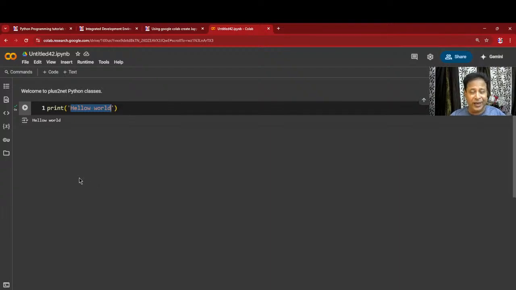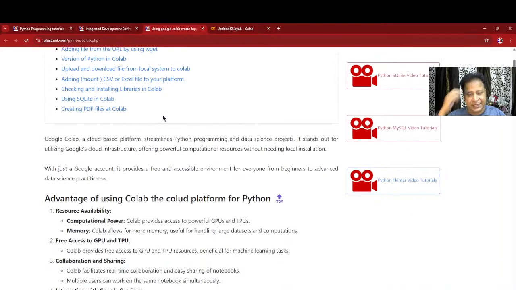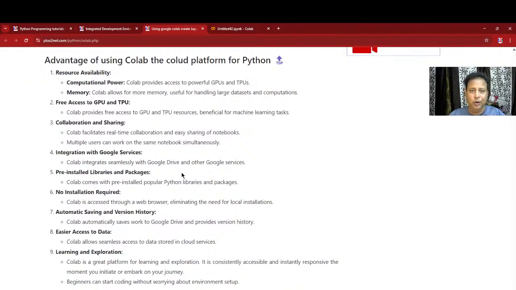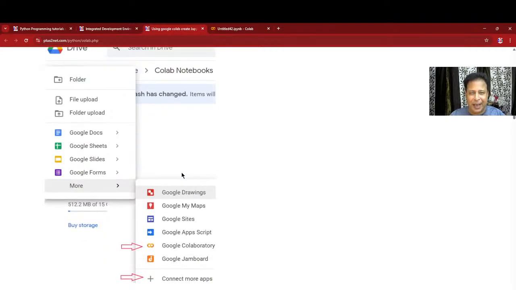I will upload the in-depth one, and before that I just want you to read this blog. This link is in the description, so you can get a good idea what it is and why we are going for Colab, because I am putting myself as a beginner. When initially I may face some problems, installation issues, this is supported, this is not supported, error messages and all, nothing is here. It is possible because everything is cloud. I am not putting anything on my system. It's the Google Cloud Platform which is working. So that's the big advantage of it. No installation, no errors that I may face.